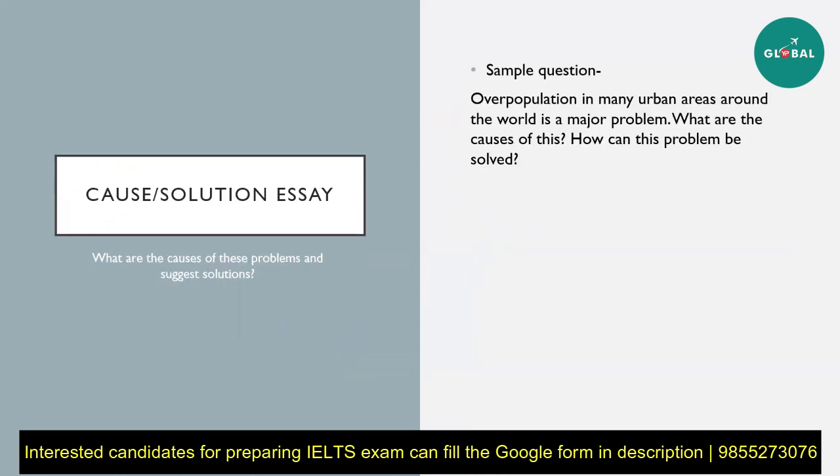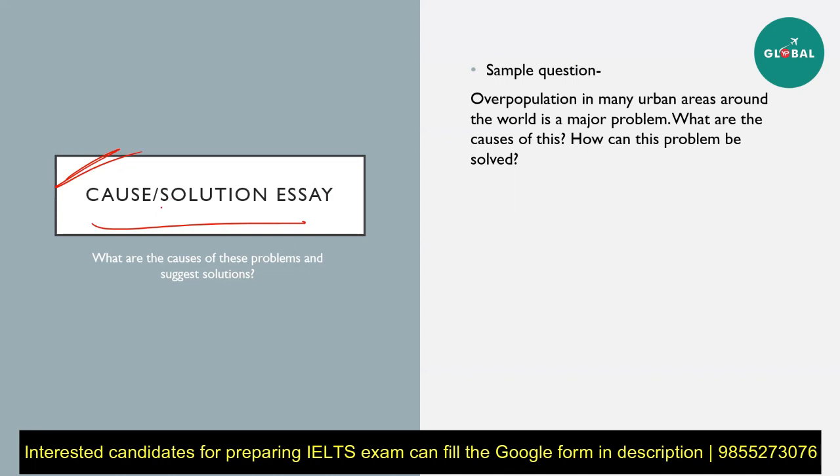Then the last question type is cause and solution essays. Cause and solution, as the name states, always state a problem, and then they're asking you for the causes of this and for the solutions of this. The solutions are definitely about your own opinion. They should be practical and they should be able to be implemented. But if you fail to give a very specific answer, then you can also give a generic one, because in IELTS they're not testing your knowledge, they are more of testing your English language proficiency. Okay, so don't worry about these questions, they're kind of easy.